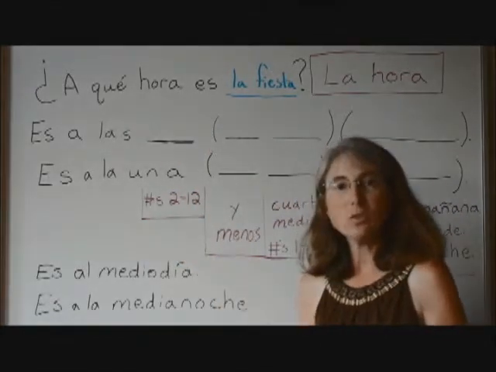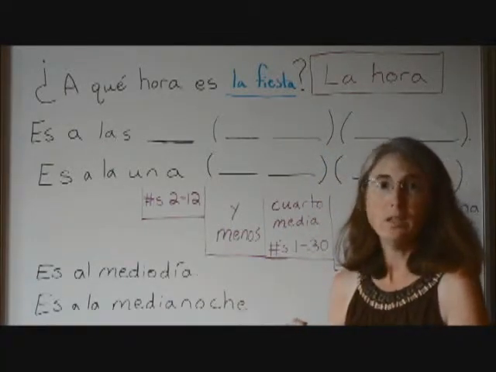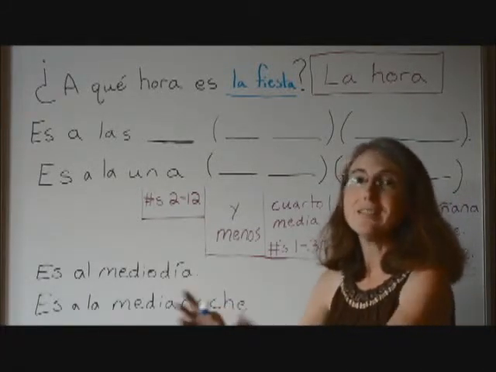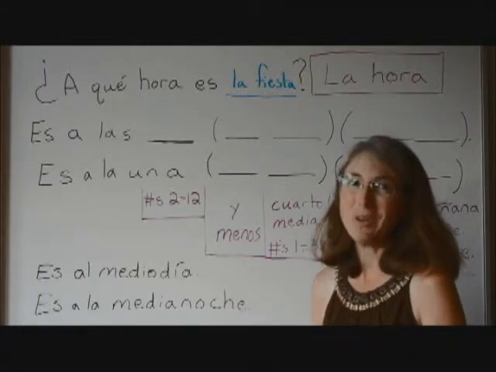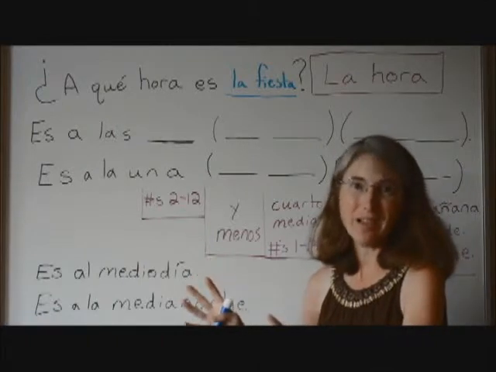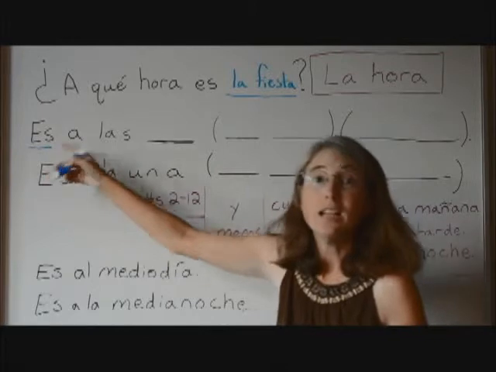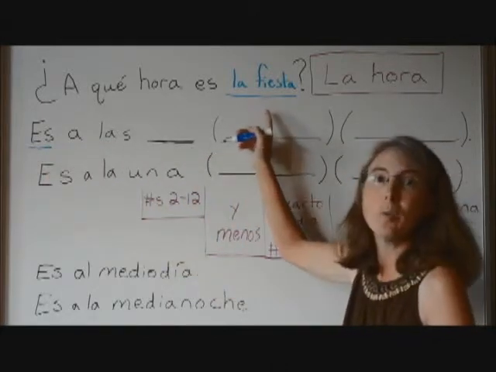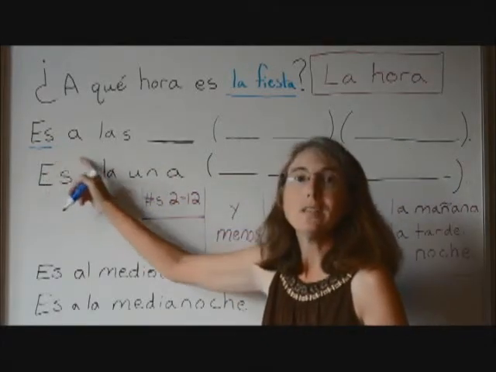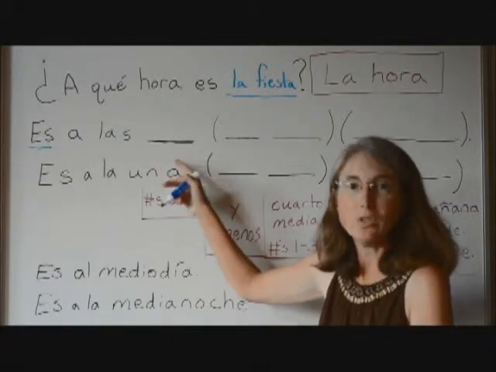And then to answer that question, we have to say that the party is at a particular hour, okay? But we don't have to say the party. We can just say is at a particular hour. Because in Spanish, we can't say it is at a particular hour. It's just is at a particular hour. But remember that is here, es, is referring to the party. The party is, okay? The party is at las, and then however many hours it is.